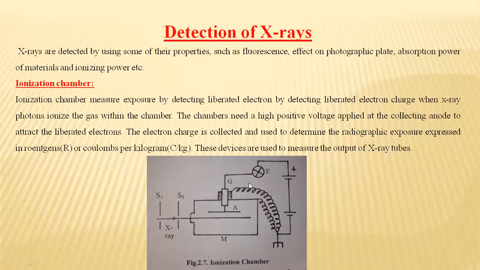So any current generated in this ionizing chamber can be measured with the electrometer. And the potential difference is maintained high. Generally, argon or ethyl bromide is used in place of air for better sensitivity. Instead of air, argon or ethyl bromide is used.